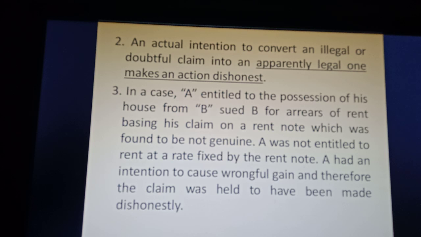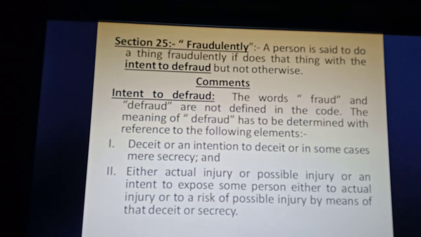A had an intention to cause wrongful gain to himself and wrongful loss to B, and therefore the claim of A was said to have been made dishonestly. Okay, so what is section 25?